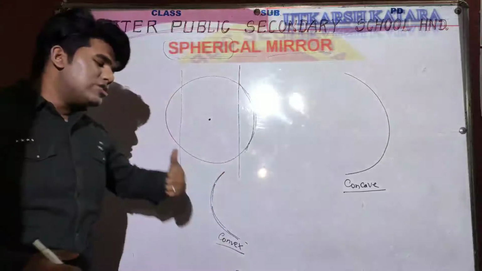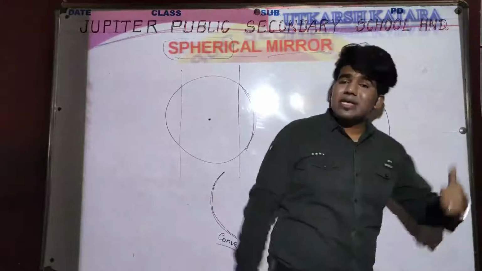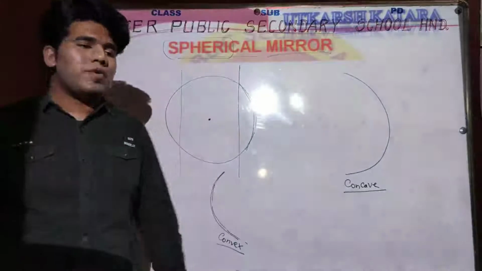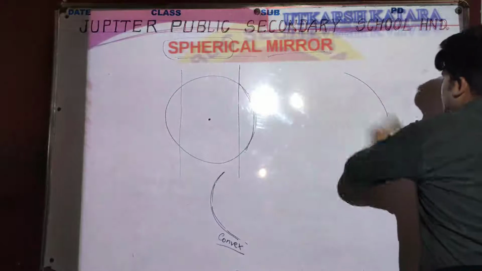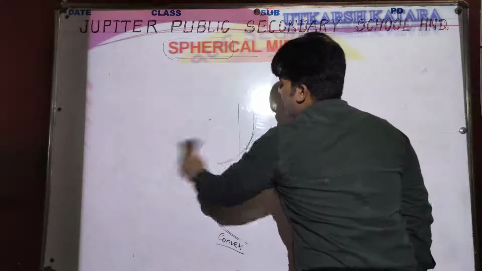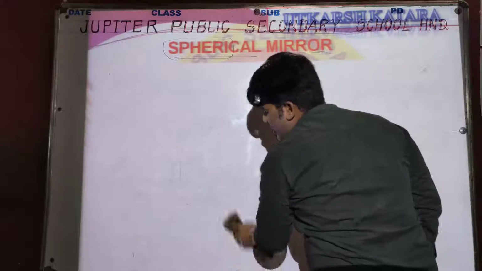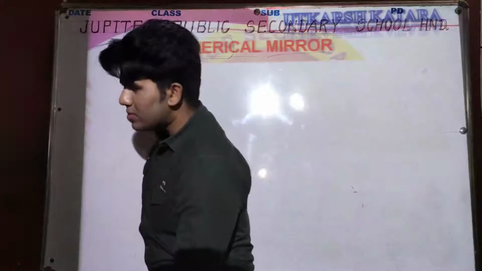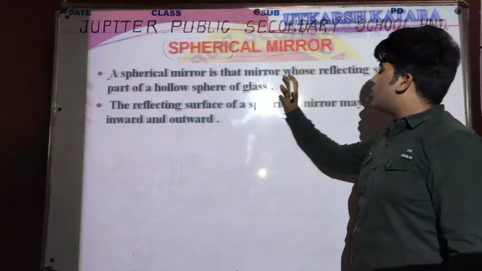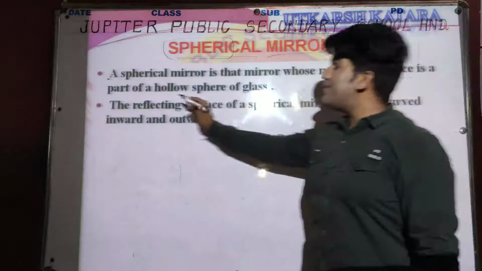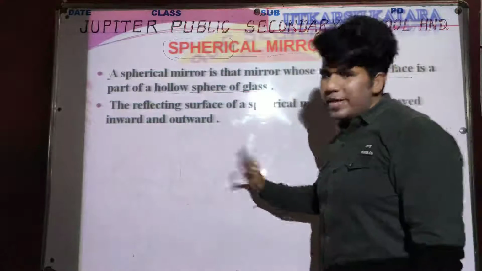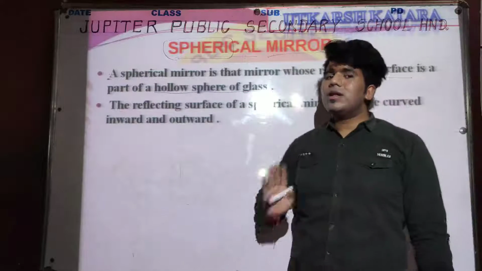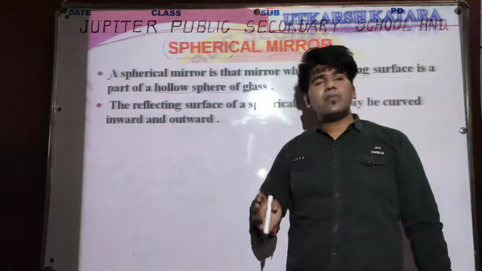So those types of mirror can be obtained with the help of a sphere. Let's check out the definition of spherical mirrors and the types of spherical mirrors. In this presentation we have discussed the types of spherical mirror. So let's check out the definition. A spherical mirror is a mirror whose reflecting surface is a part of a hollow sphere of glass. Recently we discussed what the meaning of spherical mirror is. Clear? Those mirrors which can be obtained with the help of a sphere.